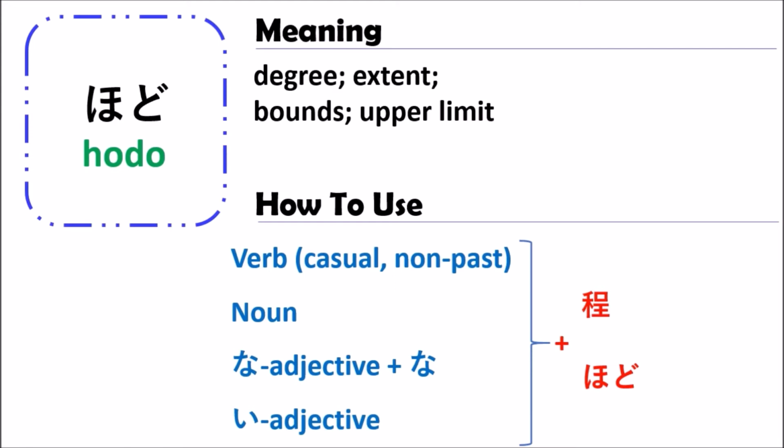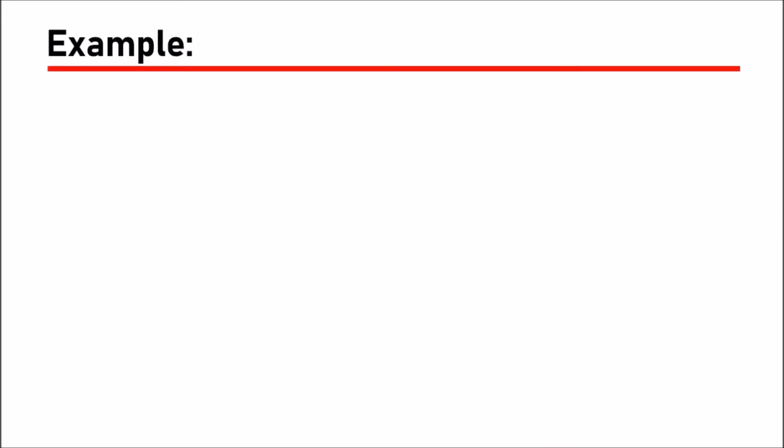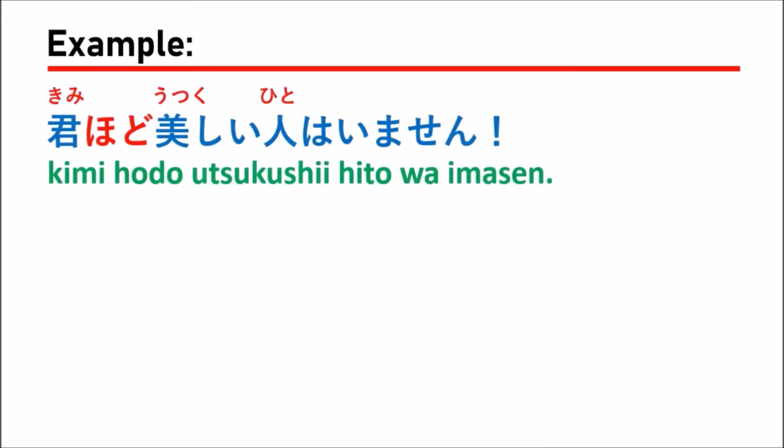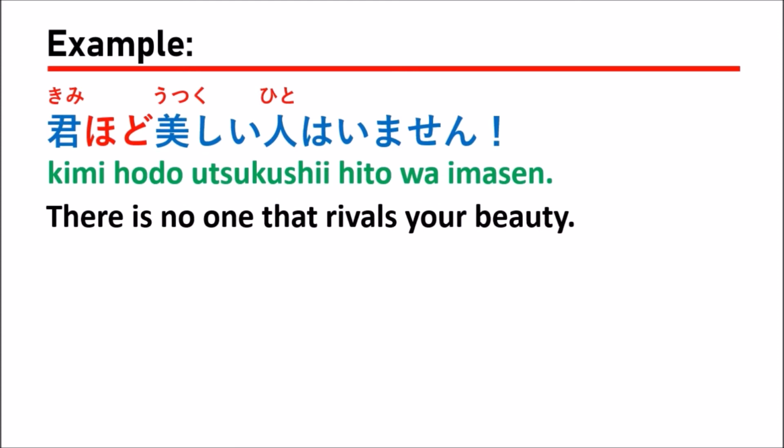So to understand more about how to use the grammar of HODO, next, let's see some samples together. The first example, 君ほど美しい人はいません。Which means there is no one that rivals your beauty.